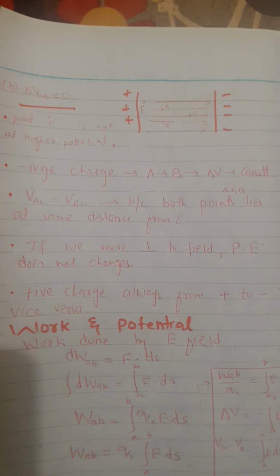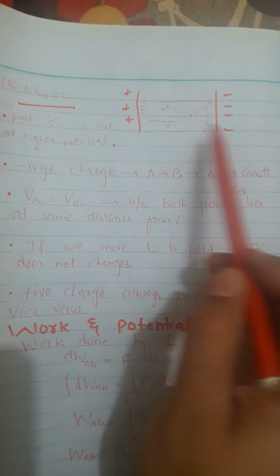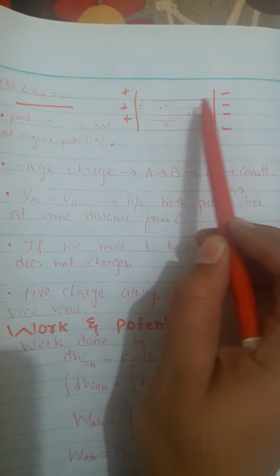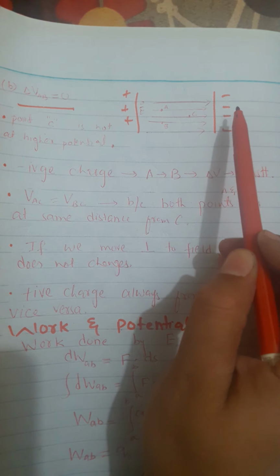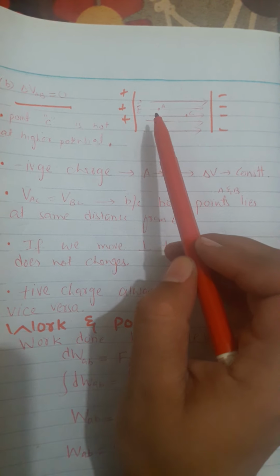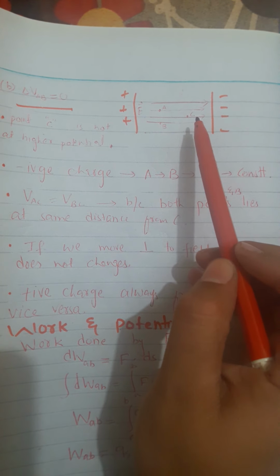In today's lecture, we will discuss the behavior of a charged particle when it is moving in an electric field. For that purpose, we will draw an electric field. One is a positive plate and one is a negative plate, and the electric field is directed naturally from positive to negative. Positive is at high potential, negative is at low potential. And we have considered arbitrary points: point A, point B, and then point C.